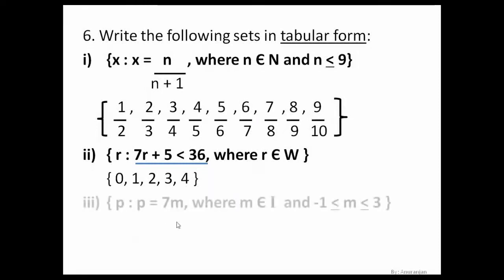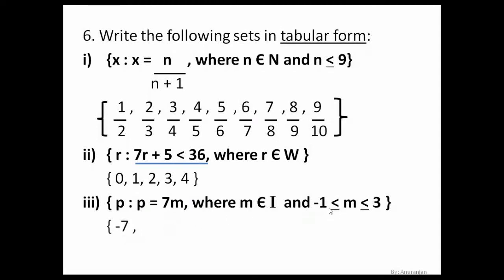Next, P such that P is equal to 7m. So P is an element of a set such that P is equal to 7m, where m belongs to integers and m is greater than or equal to minus 1 and less than or equal to 3. The values of m start from minus 1 because it is greater than or equal to, meaning minus 1 is included. So I substitute m as minus 1 first. 7 into minus 1 gives minus 7.